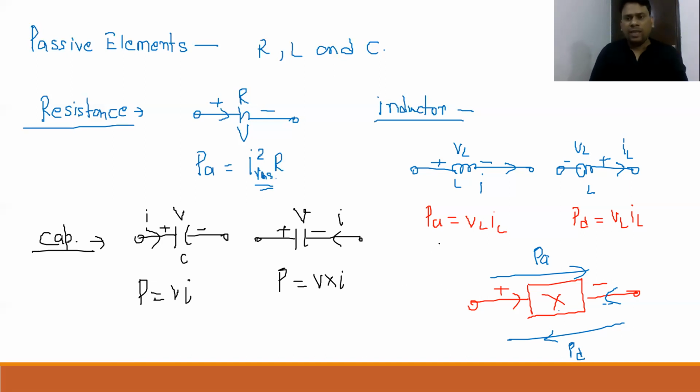Please try to understand. We are discussing a DC circuit here, beta. So they are responsible only for real power, not for reactive power. But as I told you, just keep in mind, when an inductor and capacitor are present in an AC circuit, they will be responsible only for reactive power. But in a DC circuit, they are responsible only for real power.